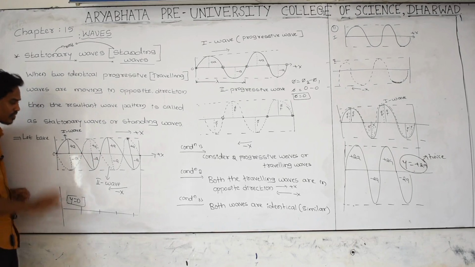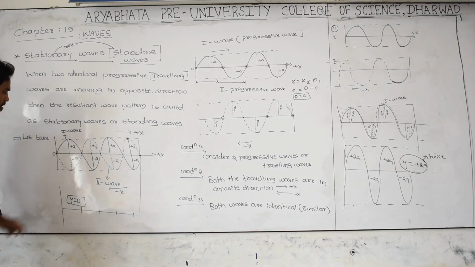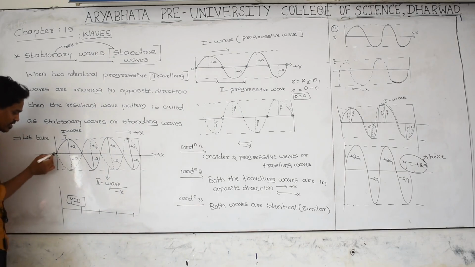Sorry, and here 180, not 0 degree, this is 180. Let us take the second wave, I am considering it like this.